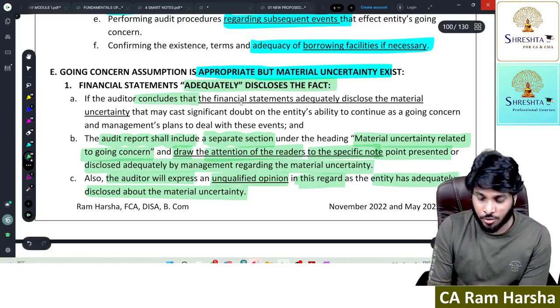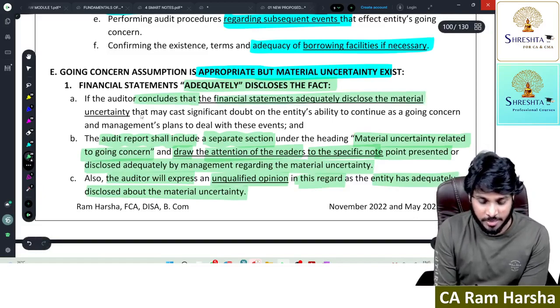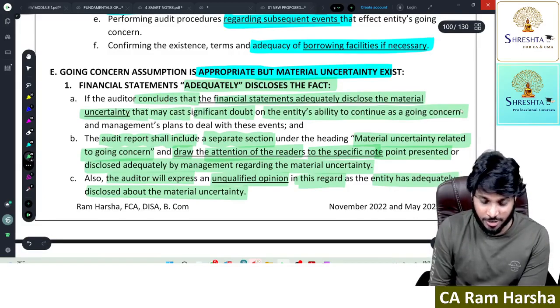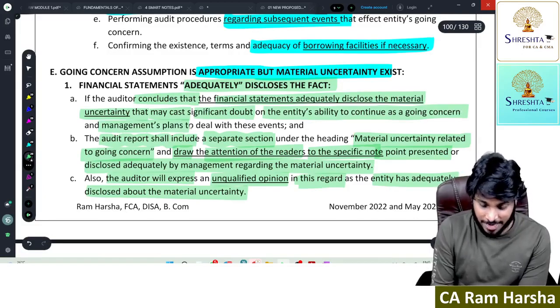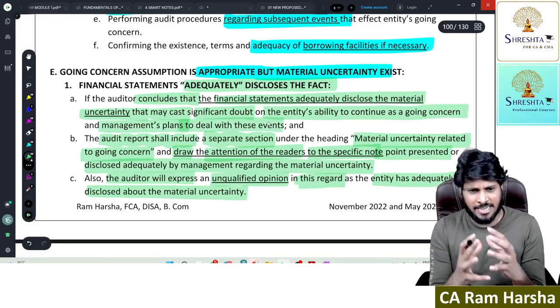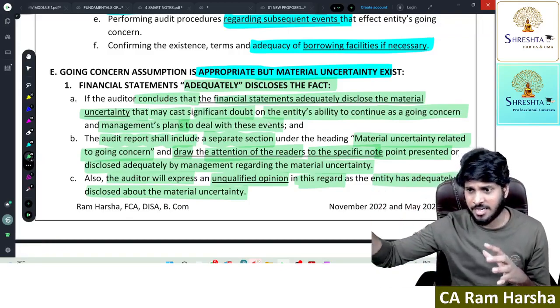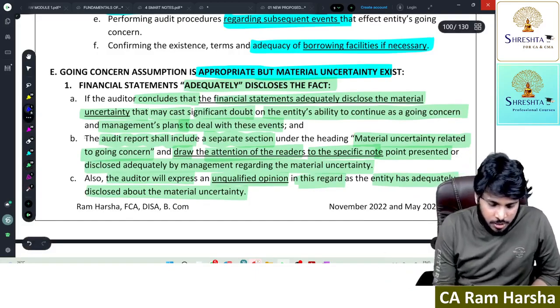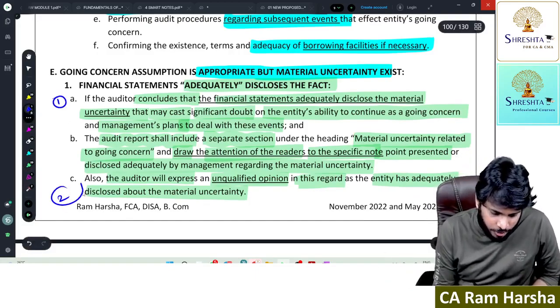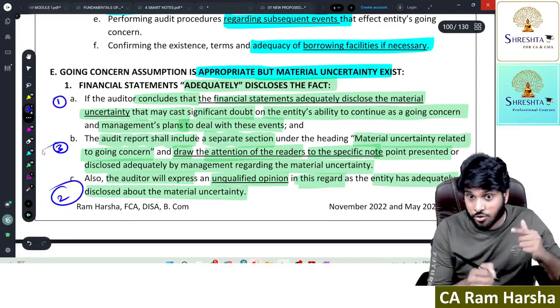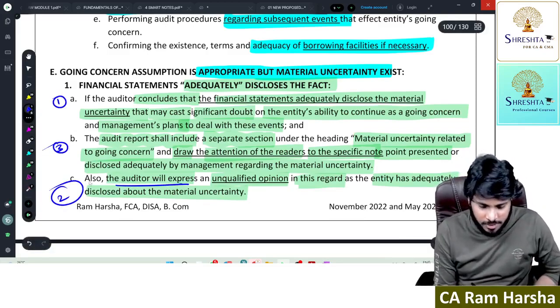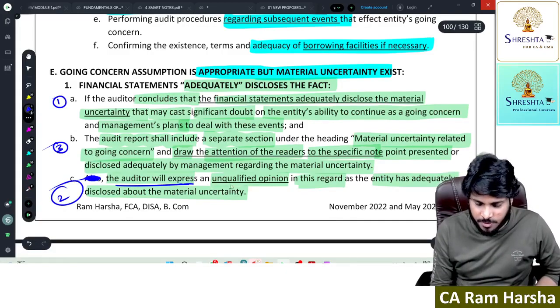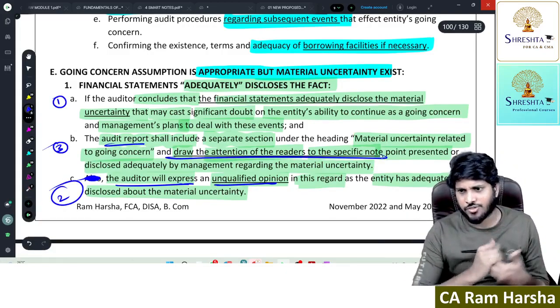So if the auditor concludes financial statements adequately disclose material uncertainty which may cast significant doubt on the entity's ability to continue as a going concern, and management plans to deal with these events, material uncertainty related to going concern is presented and what is management's plan of action, everything is honestly disclosed. So this you need to read first, this is the second point, this is the last point. In this order only, you read from next time onwards. The auditor shall express an unqualified opinion and the audit report shall draw the attention of the readers.